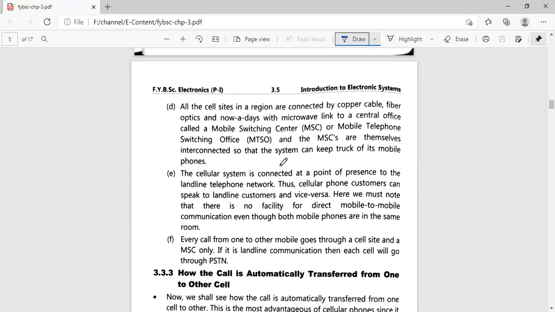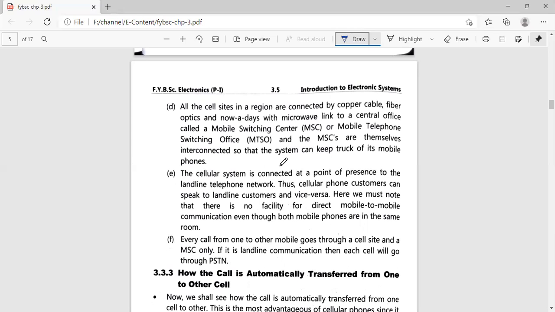Here we must note that there is no facility for direct mobile-to-mobile communication, even though both mobile phones are in the same room. Every call from one mobile to another goes through a cell site and an MSC only. For example, if there are two persons in the same room and they try to call each other, their call is not going to be directly transferred from one to the other.